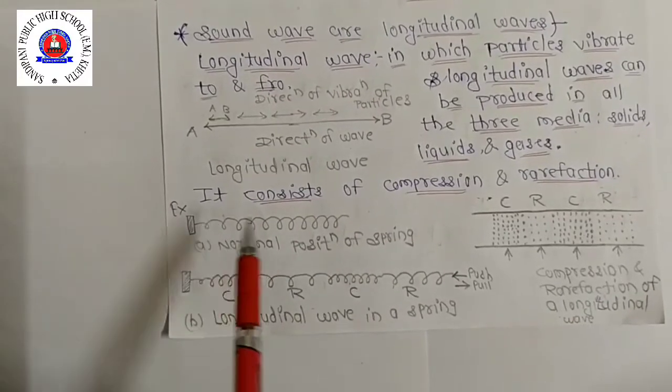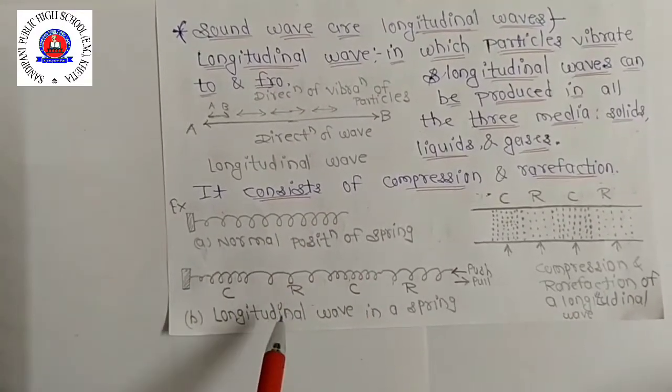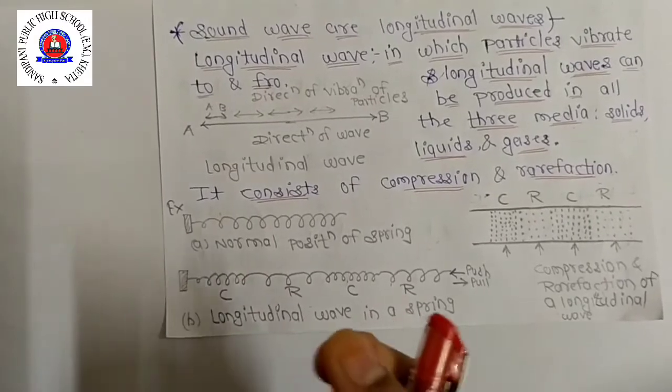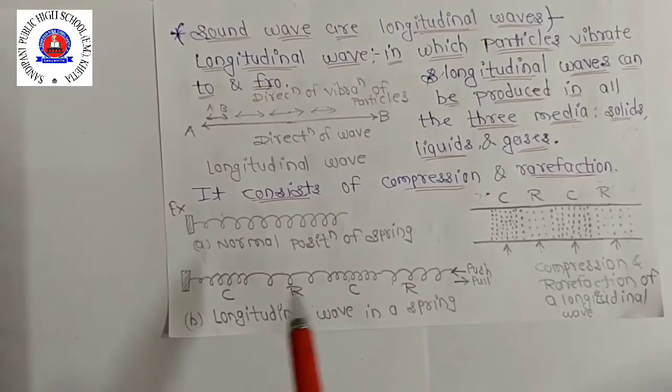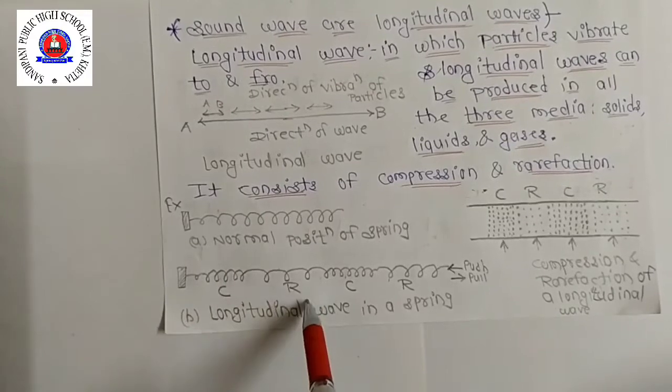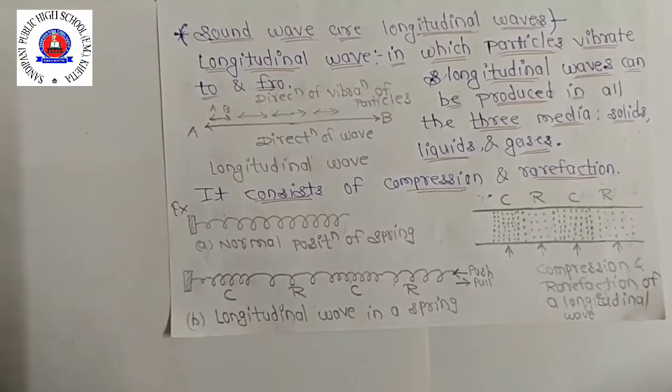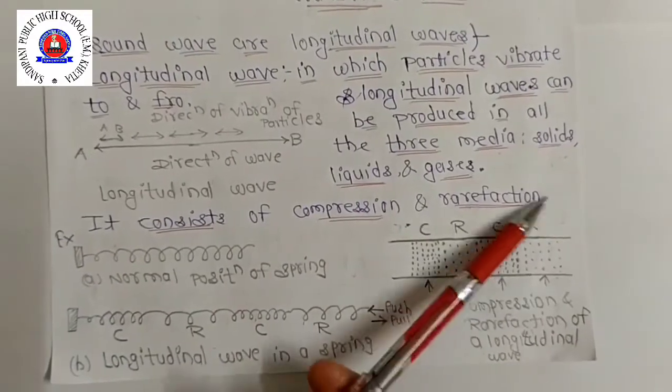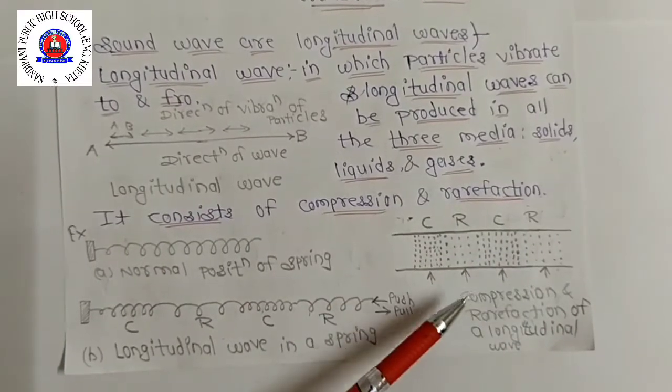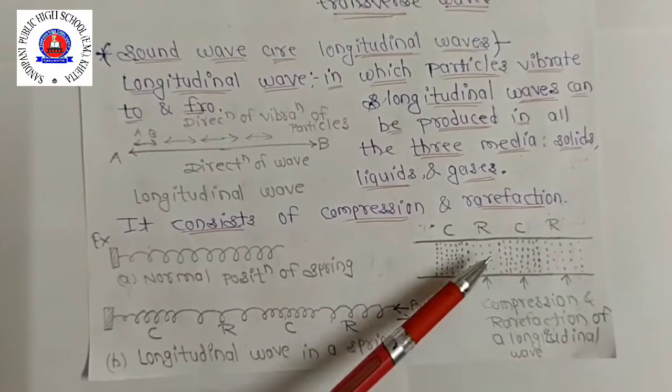Clear this one? This is the normal position of spring and there is a longitudinal wave. When you pull and push the spring, in this way compression and rarefaction form in it. Clear this one? Now look here, this is a compression and rarefaction of longitudinal wave.